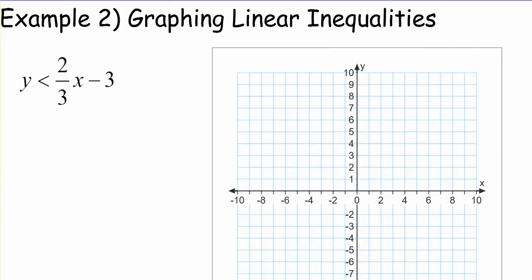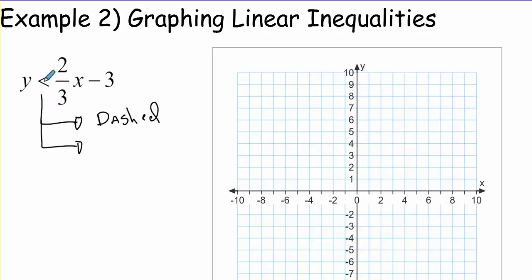Our next example, graphing linear inequalities. To graph this, we want to look at the symbol, which tells us a couple of things. First, the symbol tells us we don't have the equal sign, so we're going to draw a dashed line.